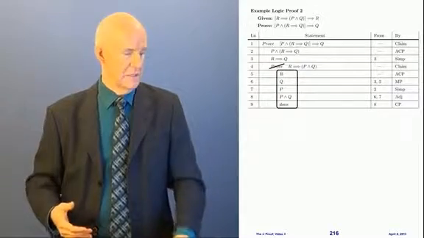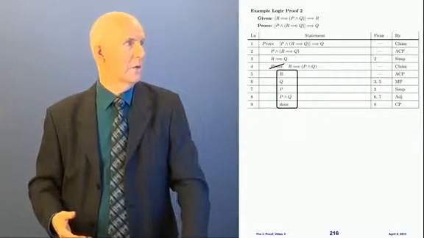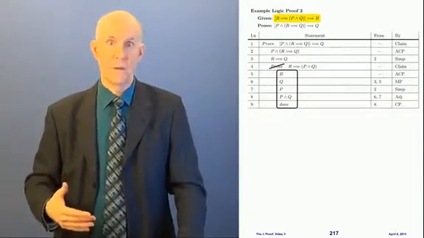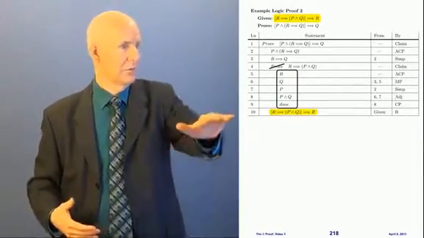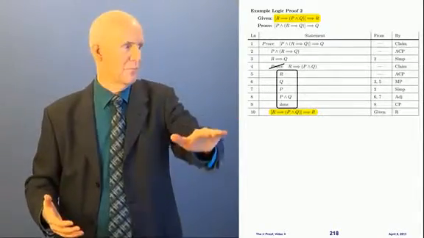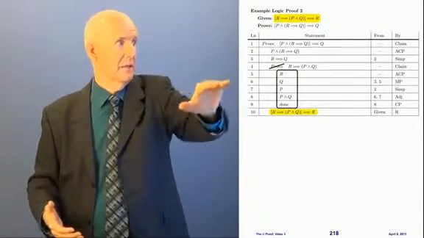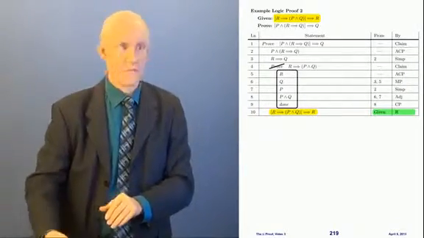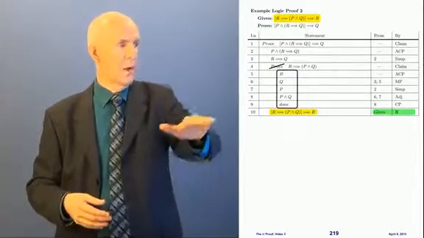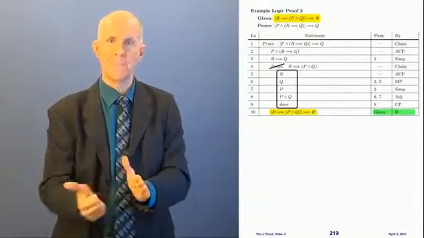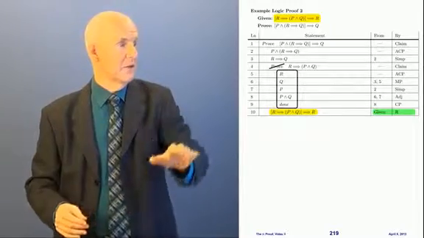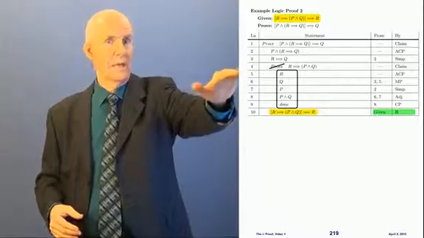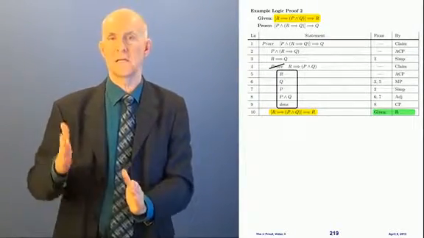Well, now we're going to continue along here, and you know what we're going to do? We're going to use this given now. We're going to bring the given in using the rule of repetition, but I'm not going to keep writing that rule down, just like in geometry, I stopped writing it. So here it is. I've copied the given like this. And where did that come from? From given by the rule of repetition. Notice also that when I wrote this line 10, I popped the indentation level out 1. So line 10 is at the same indentation as lines 2, 3, and 4, because when I cancel a proof, I pop out the indentation level.